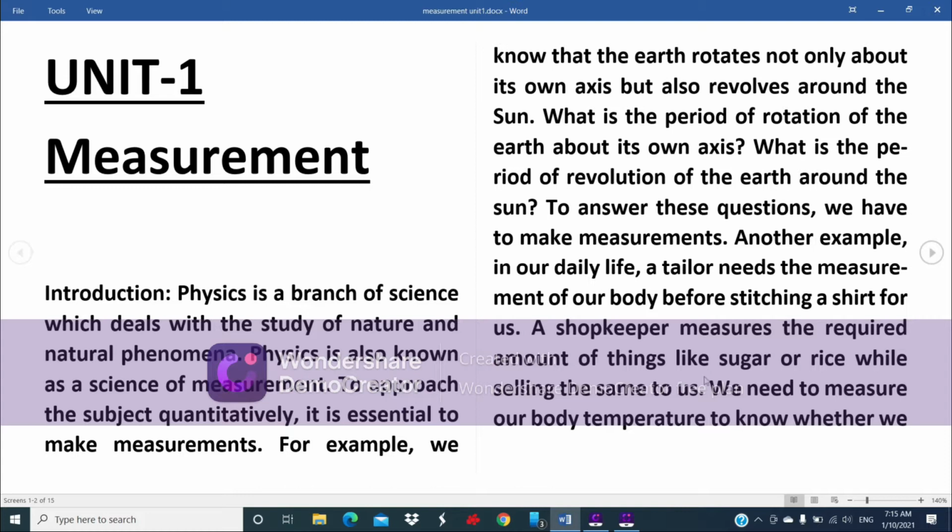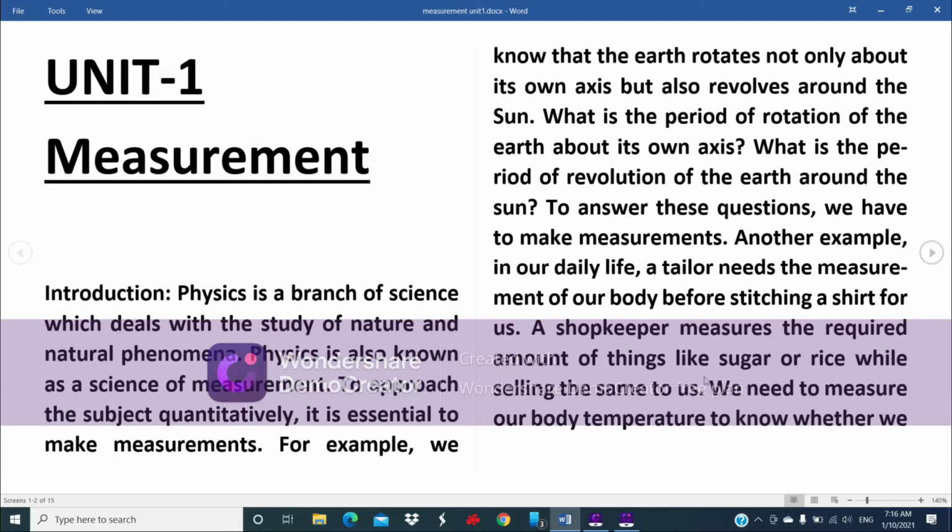For example, we know that the Earth rotates not only about its own axis but also revolves around the Sun. What is the period of rotation of the Earth about its own axis? What is the period of revolution of the Earth around the Sun? To answer these questions, we have to make measurements. Another example, in our daily life, a tailor needs the measurement of our body before stitching a shirt for us.